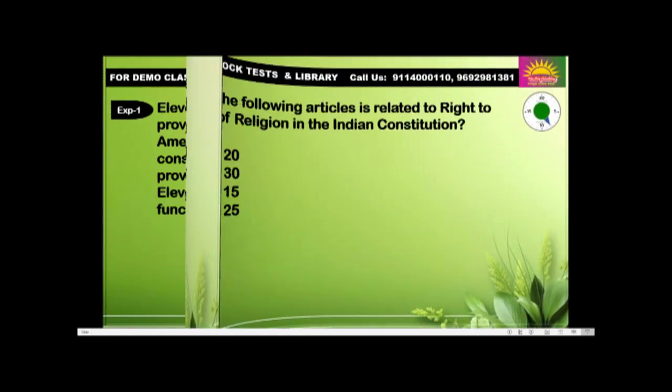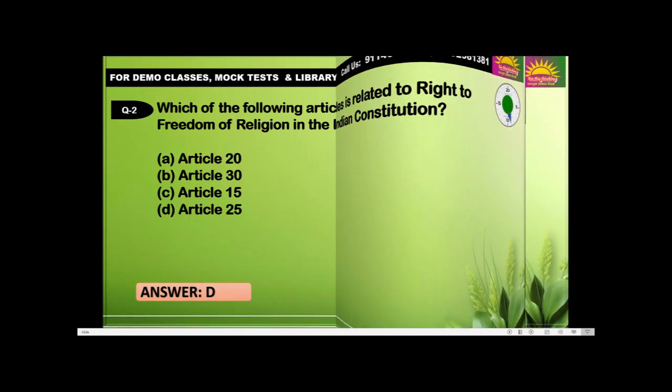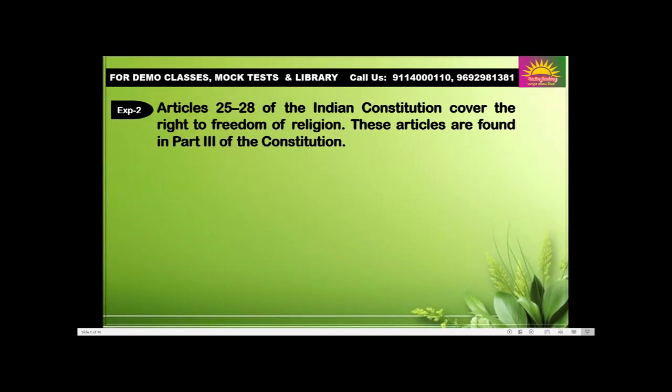Okay, question number 2. Which of the following articles is related to the right to freedom of religion in the Indian Constitution? Article 20, 30, 15 or 25? Answer is D, 25. Articles 25 to 28 of the Indian Constitution cover the right to freedom of religion. These articles are found in Part 3 of the Constitution.